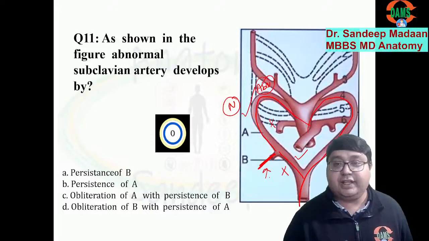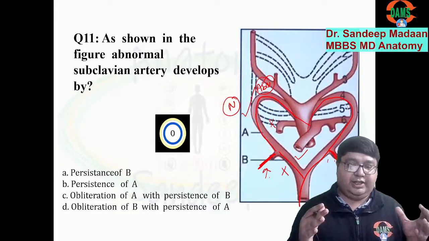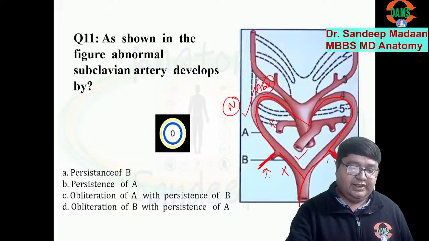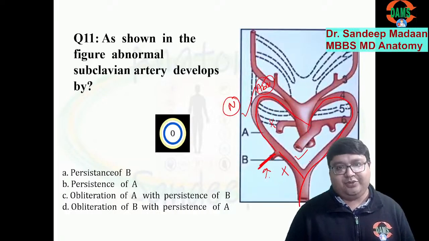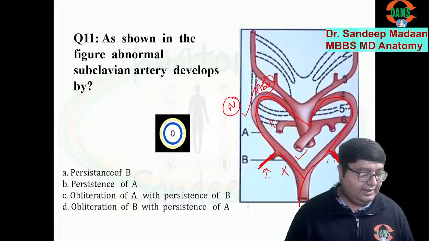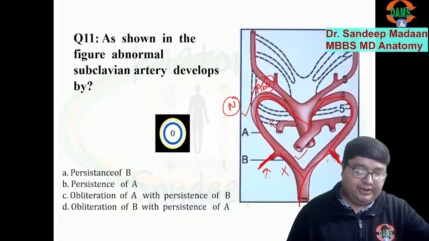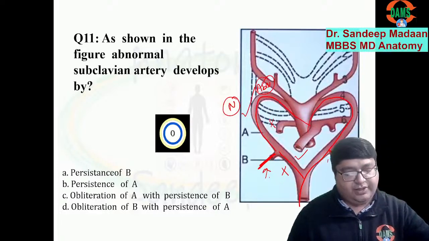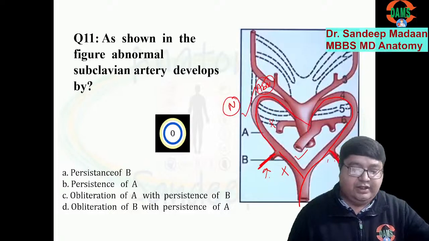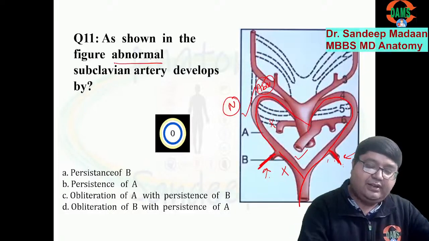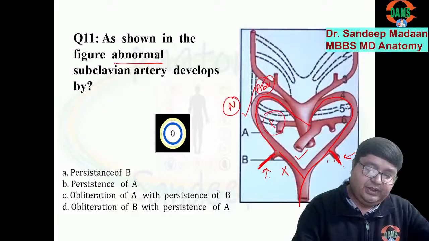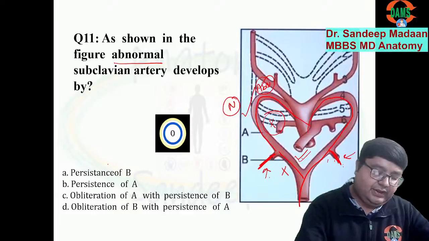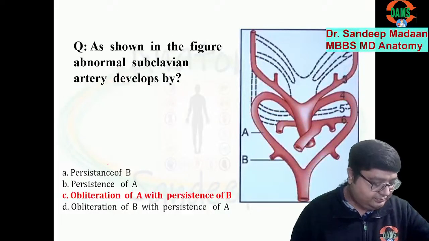And if by chance both are kept, in that case it is a double aortic arch, because on the left side the whole thing is remaining, which is called the arch of aorta. If the right side also is maintained, then it will be called a double aortic arch. And very good, Abhinaman Yadav, you have given the correct answer. For the abnormal subclavian artery, A should disappear and B should persist. That's why C is the answer over here.